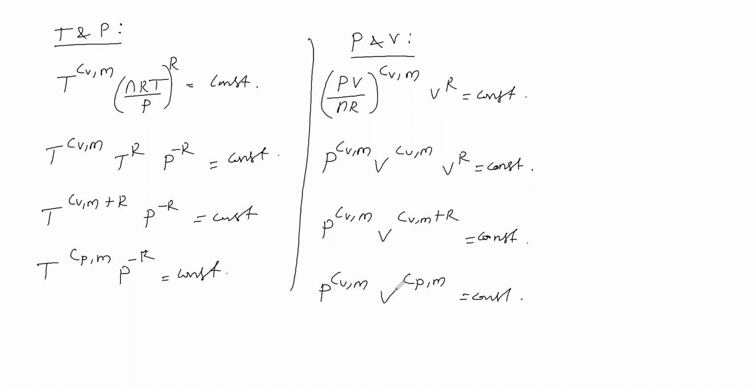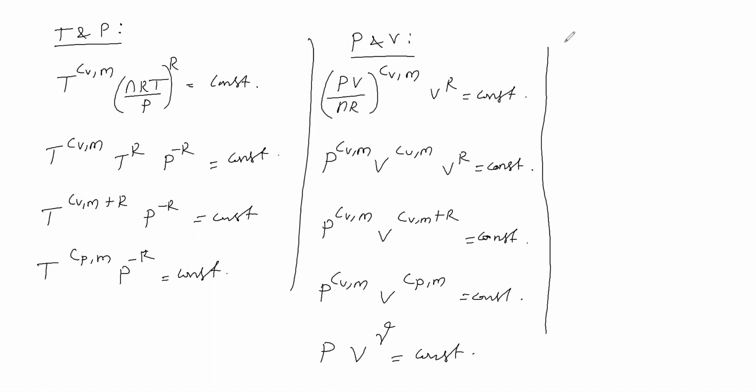So we got the pressure volume relation. Now let us divide the powers by CVM. Therefore, Cp by Cv will come. Cp by Cv is equal to gamma. So dividing the powers by CVM, it becomes 1 and Cp by Cv, which is gamma. Therefore, we can write PV power gamma is equal to constant. It is a pressure volume relation.